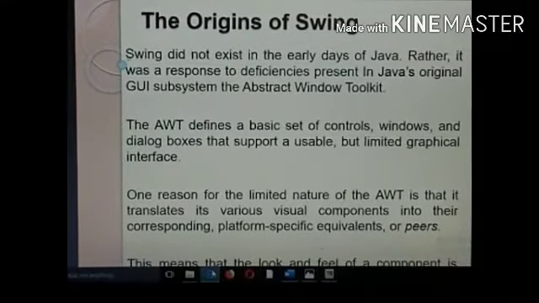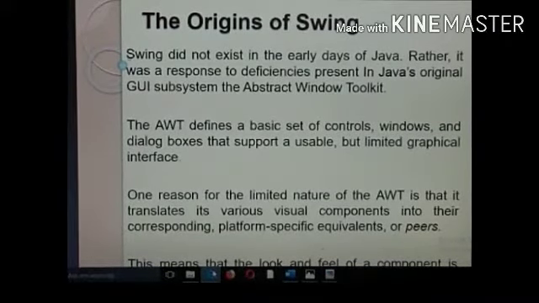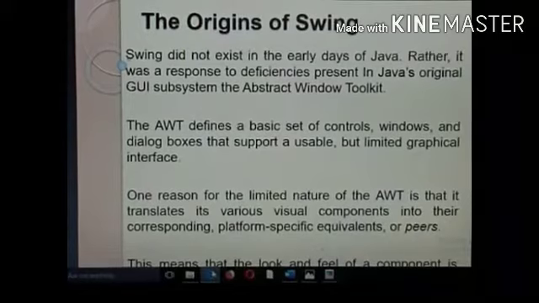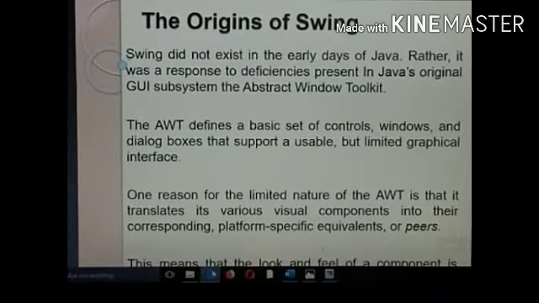The second deficiency is that the look and feel of the component was fixed. If I use any one type of operating system, it has some fixed look. In Unix, it has a Motif type look for the components, so things are fixed.